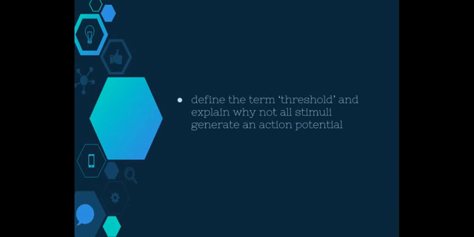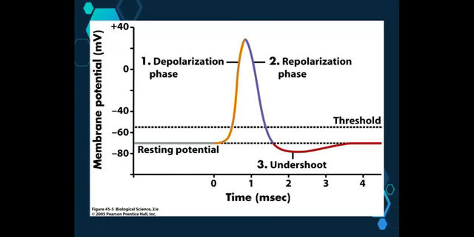So lastly, we need to look at the dot point to find the term threshold and explain why not all stimuli generate an action potential. This graph shows the changes in voltage that take place during an action potential. We'll be graphing this as part of the secondary source investigation we'll be completing together in class. As you can see, time is located on the x-axis and voltage on the y.